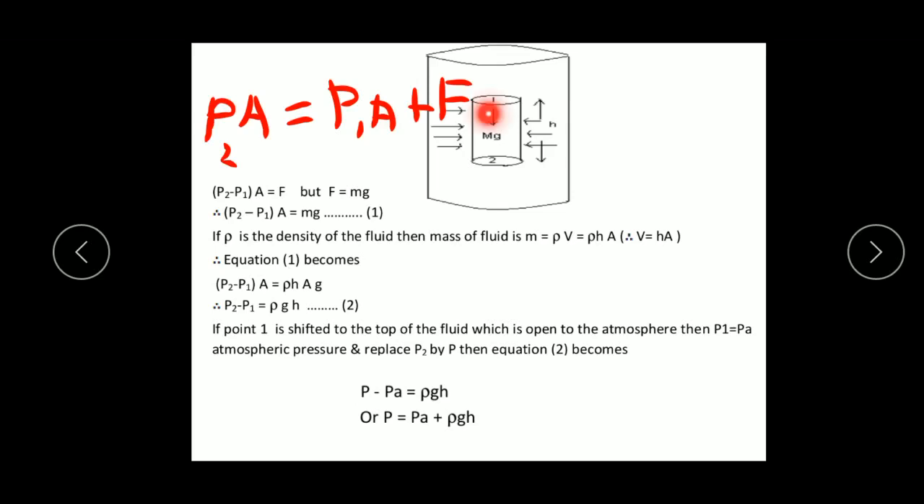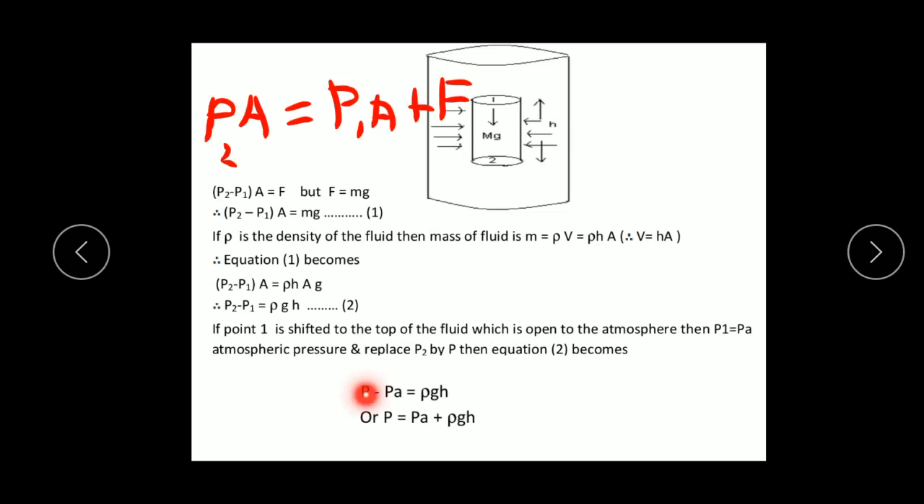And if point 1 is shifted to the surface, then what is the pressure acting on the surface? That is equal to the atmospheric pressure, right? If point 1 is shifted to the top of the liquid surface, which is open to the atmosphere, therefore the pressure p1 is replaced by the atmospheric pressure, and p2 by p, then equation 2 can be written as p minus Pa is equal to rho gh, right?